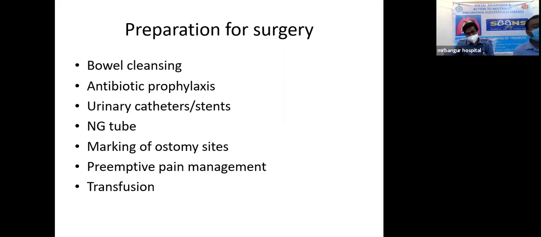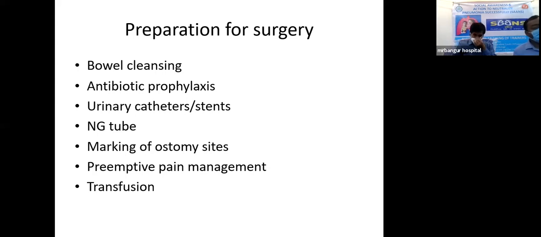Now, urinary catheters and stents, as far as they are concerned, in case of colonic operations, mainly localized over the lower part of the gut, it helps to detect the ureter. If we place the stents, it has been seen, though it doesn't play a vital role in all these operations.